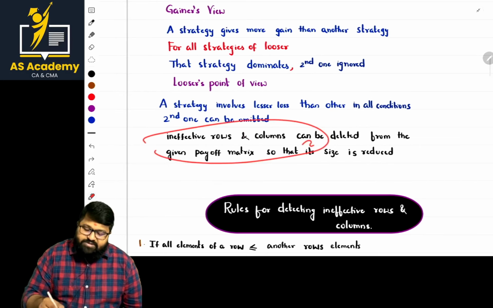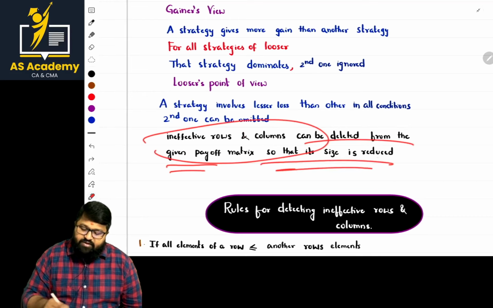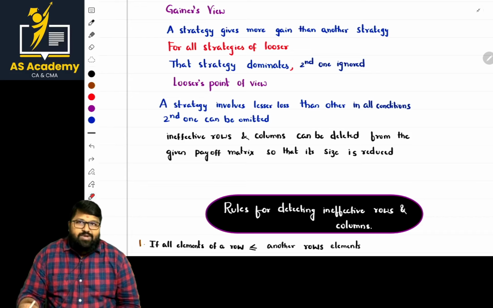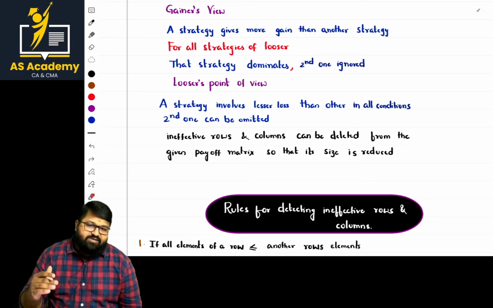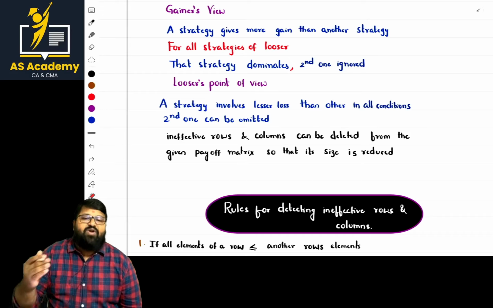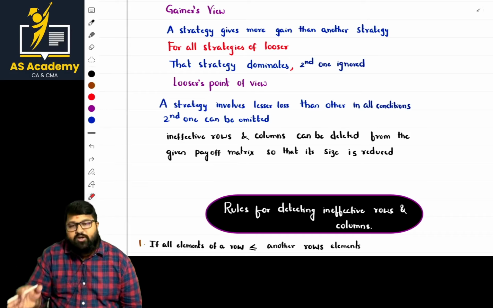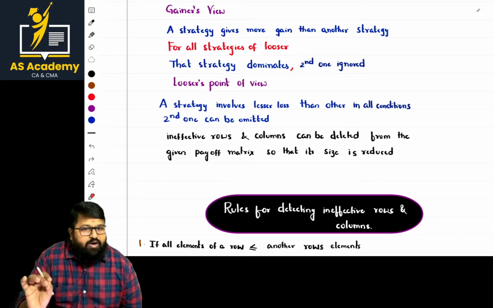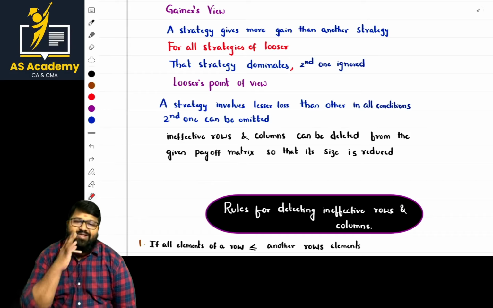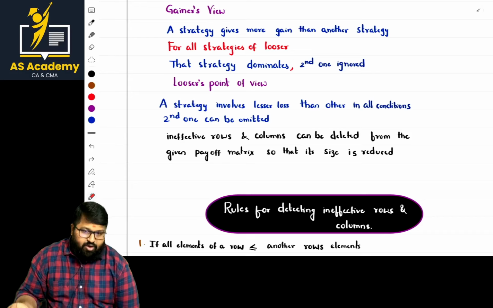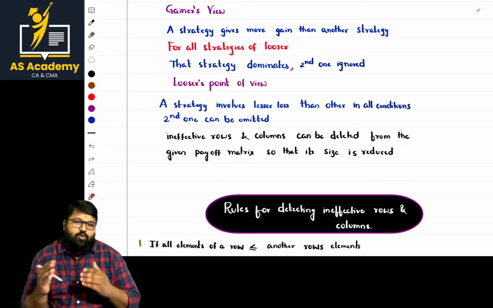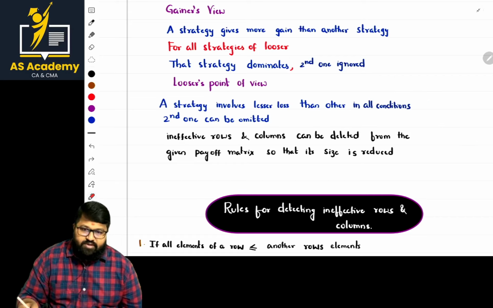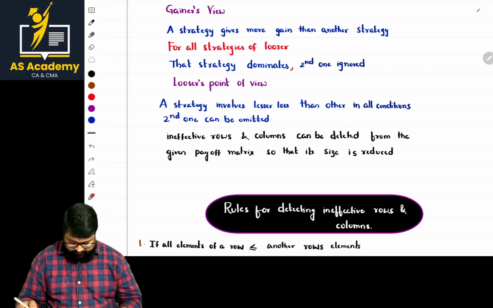Ineffective rows and columns can be deleted from the given payoff matrix so that the size is reduced. And basically, sir, when we apply the dominance rule and the matrix is more than 2 by 2, then we try to bring the matrix into 2 by 2 format and then automatically apply the odds method. Odds method application is common everywhere, but while you are going with the dominance rule, try to eliminate the unnecessary rows and columns so that you always bring the matrix into a 2 by 2 matrix. If you bring the matrix into 2 by 2, it will be good for you.